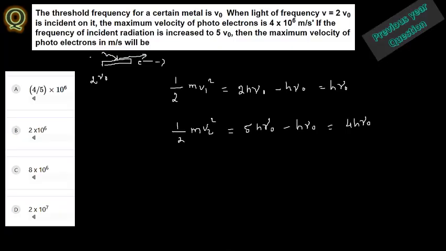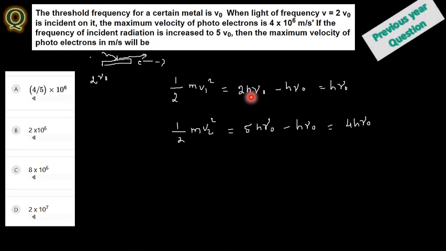Hope you can understand. This is 2 h nu naught for this one, the photon energy, and h nu naught is the threshold photon energy. This one is 5 nu naught energy, and this one is the threshold. From this, what they are asking is v2. What I'm going to do here is write it down.